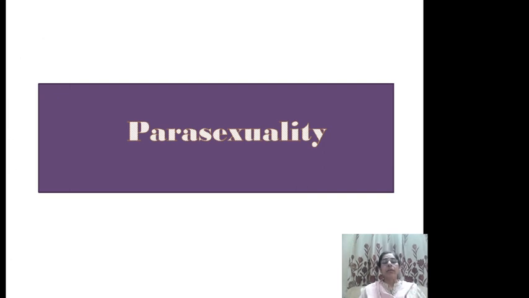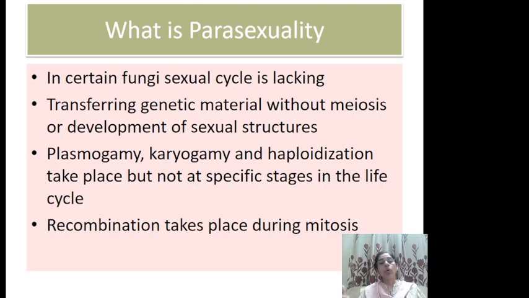Now our second topic is parasexuality. Parasexuality is actually a cycle, a sexual cycle in fungi where plasmogamy, karyogamy and meiosis, which are the three steps of a sexual cycle, take place, but not at a specified position or at a specified time. They undergo the process but in a different way, we can say.